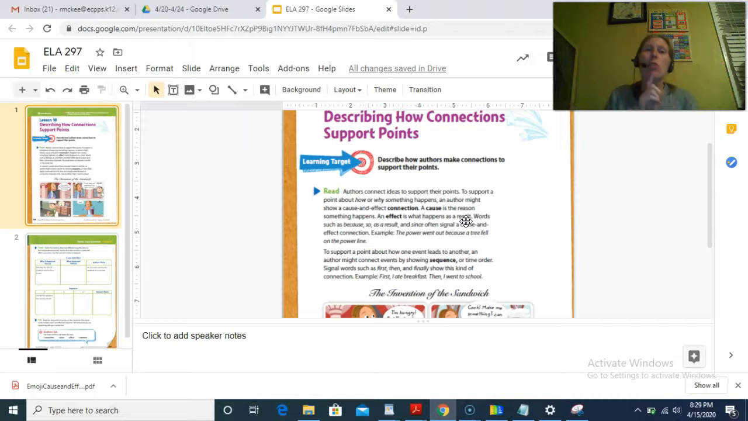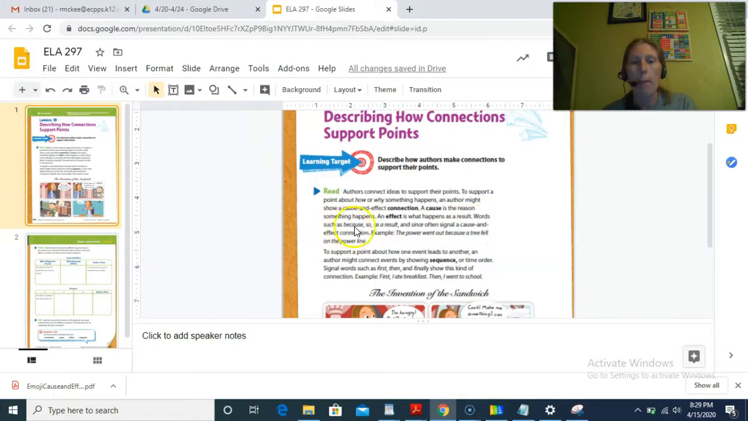So just because something is written first in the text does not mean it's actually the cause. The cause will always happen first. So you have to actually think about the sequence of events and what's happening when you tell that story, which is good because we've already studied sequence this year. All right, going back into this text.